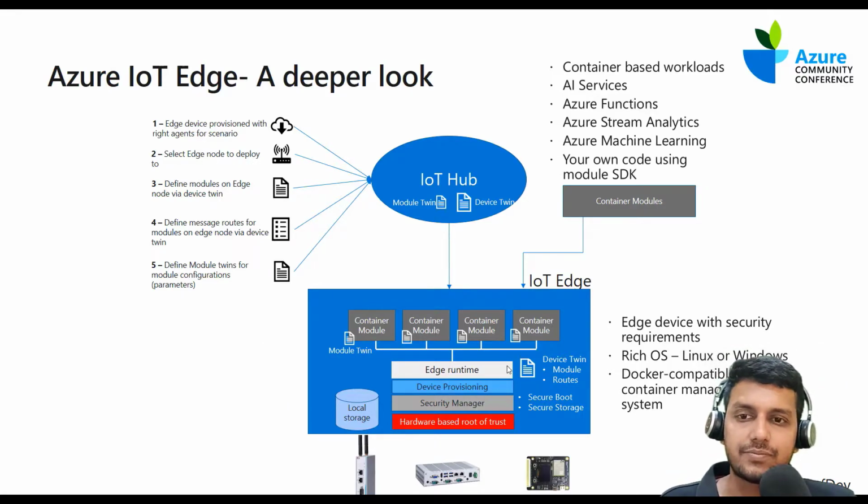So fundamentally, Azure IoT Edge provides all these components, from a hardware-based root of trust and a security manager to securely boot the hardware as well as the operating system that runs the IoT Edge, and device provisioning service. Device provisioning service is a key component to provision thousands of devices without any manual intervention, with the help of X509 certificates. Again, that's not the topic of this session, but device provisioning greatly helps us to simplify the device provisioning into the cloud backend.